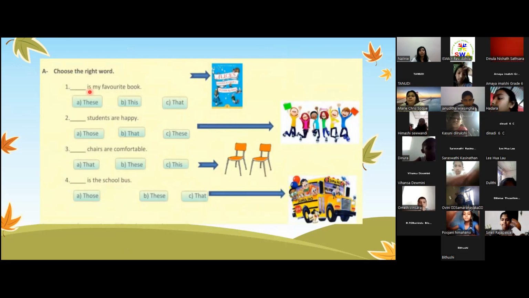Okay. Is my favorite book. The arrow is near and one book. So which do you think the answer is? This is my favorite book. Correct.